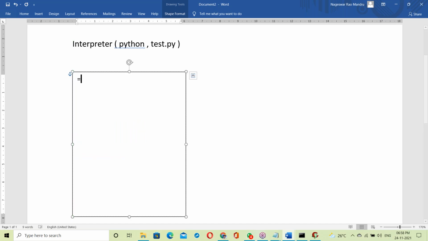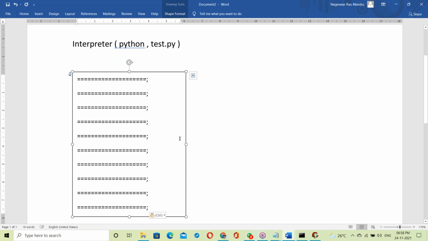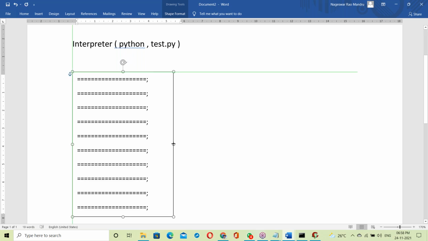See, interpreter. Suppose the interpreter has a first statement, next statement, and so on, all the statements. For interpreter purposes, I'm taking a Python example here. In a Python script there are some statements. Here is how it's working.